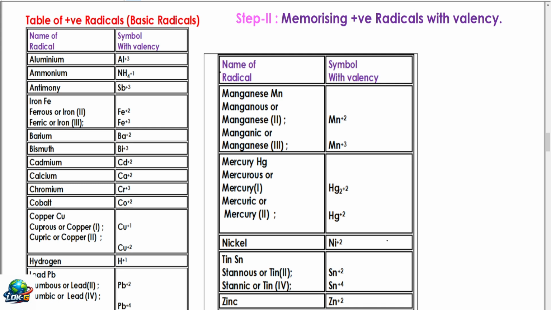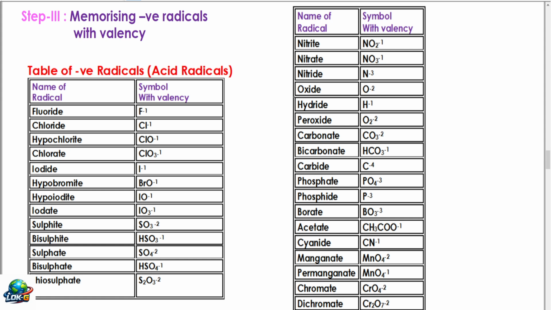At least remember them first, make them perfect. Right? Repeatedly, stop this video, pause this video, and try to recall all of them, try to write them. Given the name, you must write the symbol. Given the symbol, you must be in a position to write the name of it. That is the first step. Second step. Third step is memorizing negative radicals.